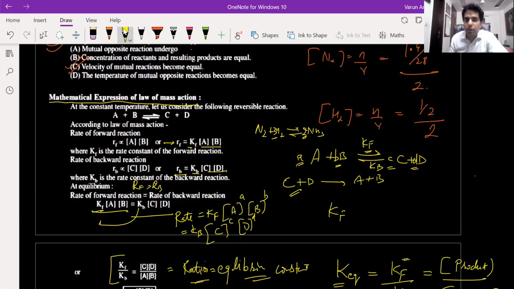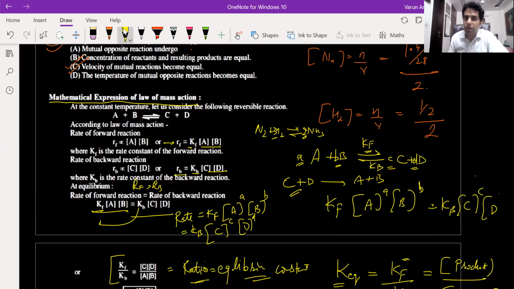So the rate constant for the forward reaction you can write down like this. When the rate of the forward reaction is equal to the rate of the backward reaction, that is when equilibrium has been established. So you can write Kf into concentration of A raised to power a and concentration of B raised to power b will be equal to Kb, concentration of C raised to power c and concentration of D raised to power d.